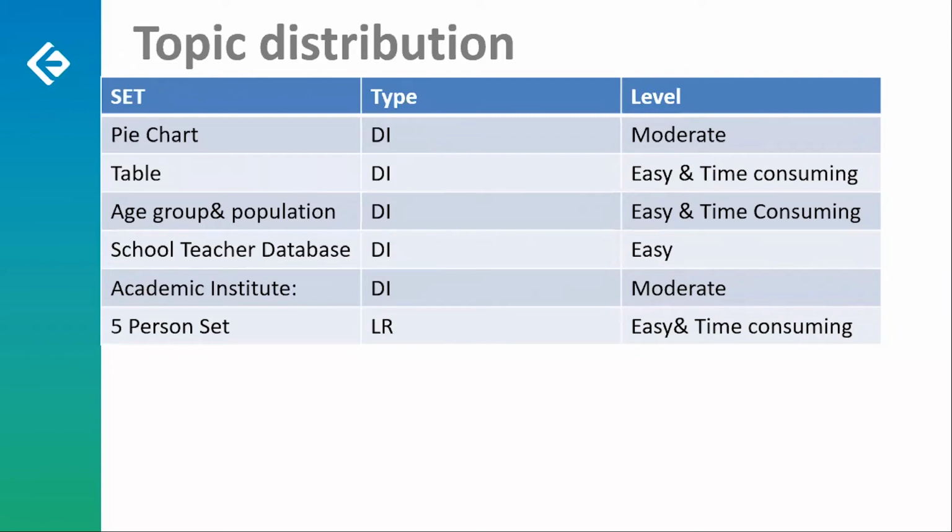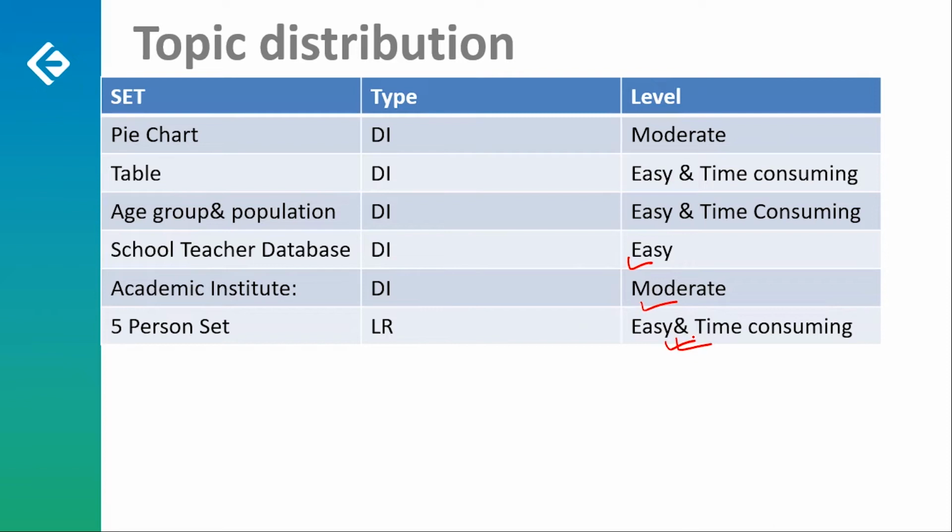Now overall, the pie chart one, the first set I'm talking about, and similarly the table, lots of tables were there in this set. Even the age group and population set was stable. The school teacher database was stable. So I would consider the first set as moderate. The second set was easy but a little time consuming. Similarly, the age set was easy and time consuming. The school teacher database, you may consider easy. The academic institute set was moderate, and it is a little time consuming, certainly with the last set. It will take its own time.